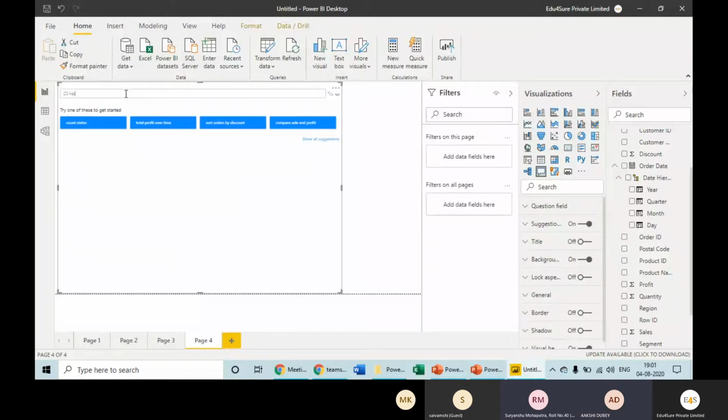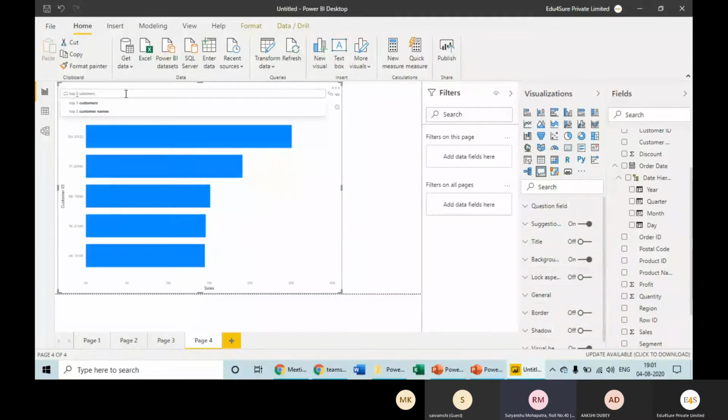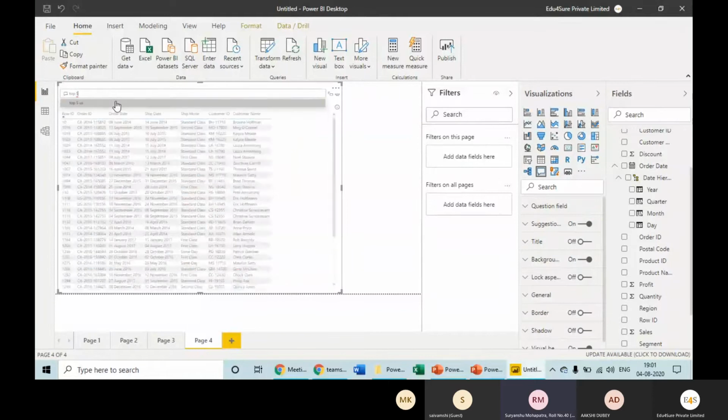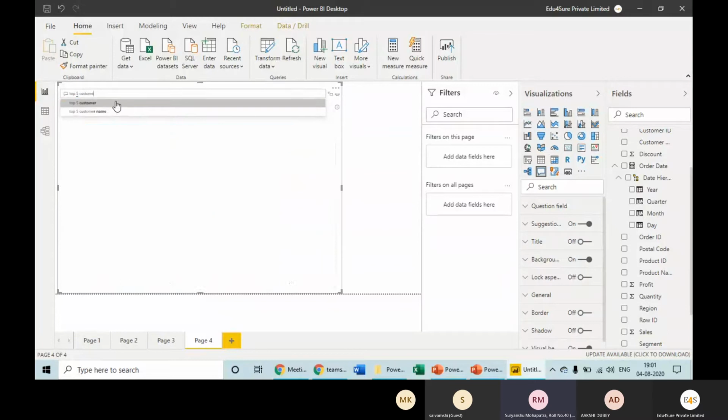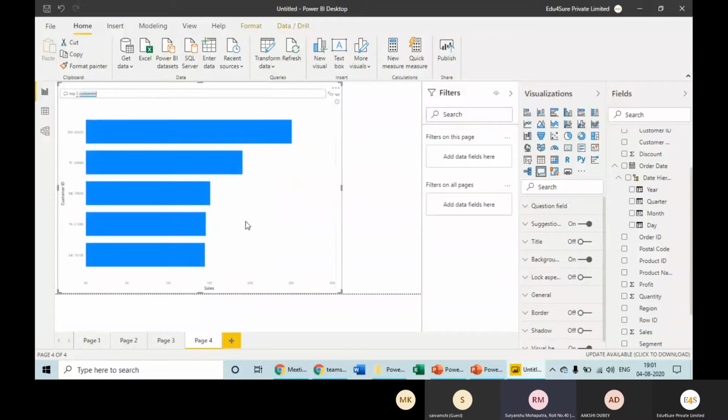Like I'm saying, top five customers. It's giving me the answer. So it understands top five as well. Is it taking the customers on the basis of the sales, number of units sold? Yes, it is taking sales by default. You can see here, right?